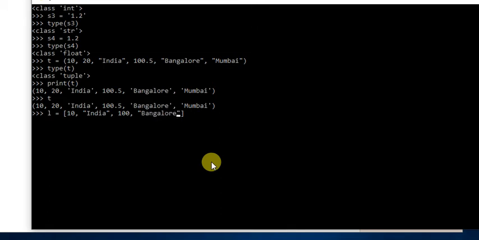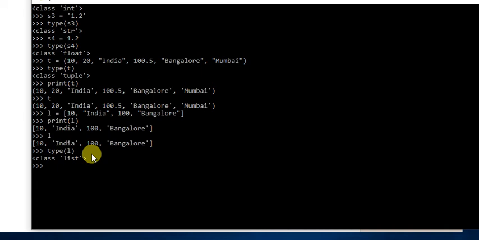Here print L, it will print the list, or just type L, it will print the list. Check the type, it's class list. So this is how we create a list.